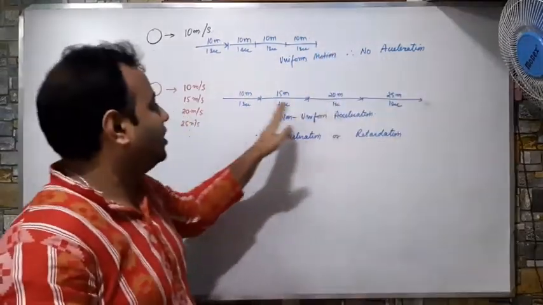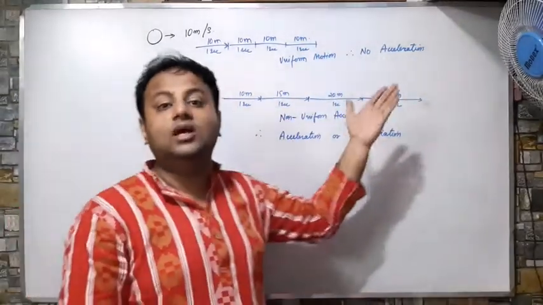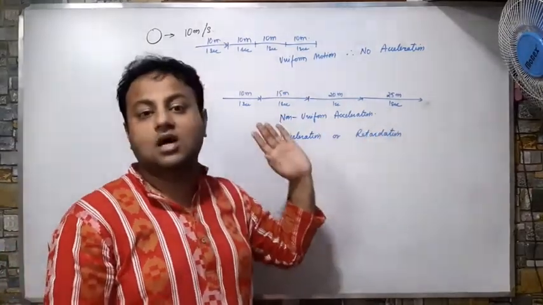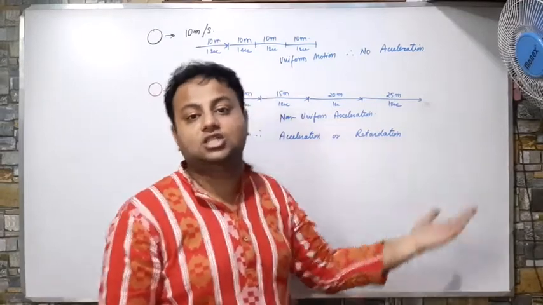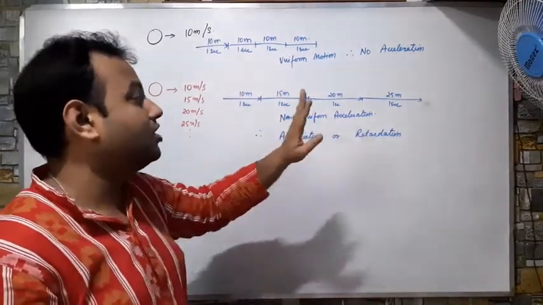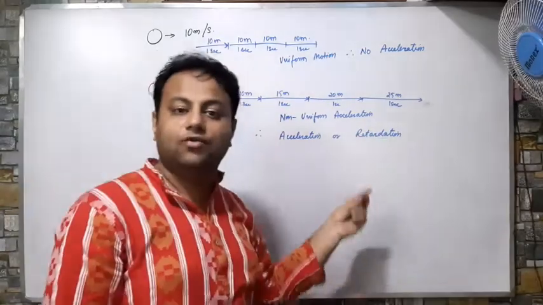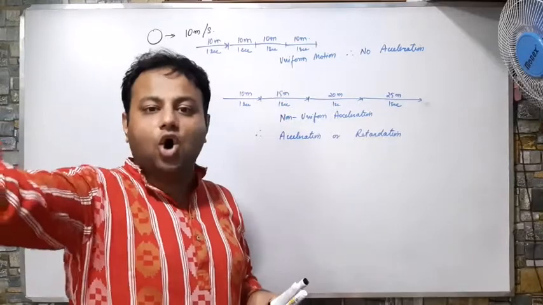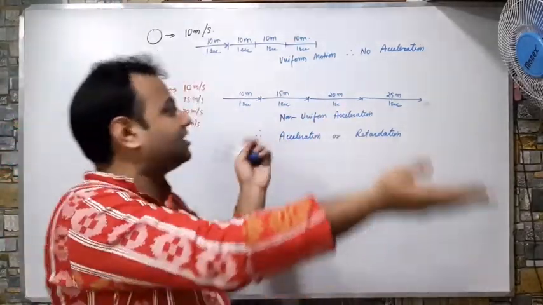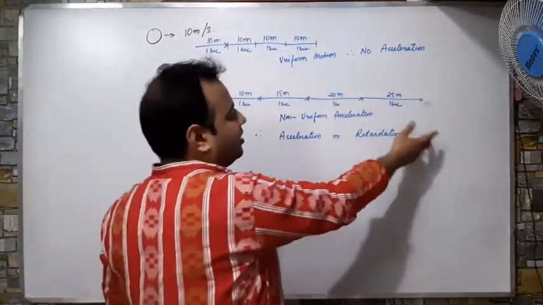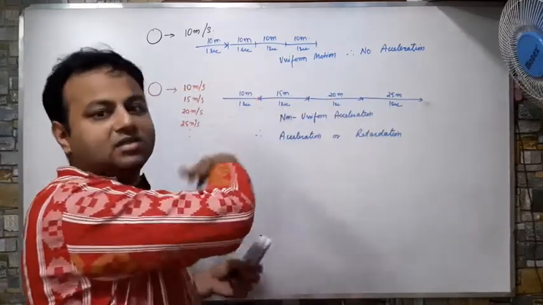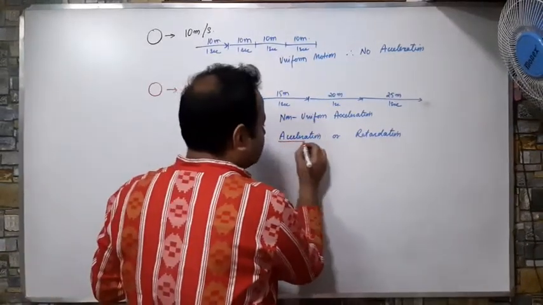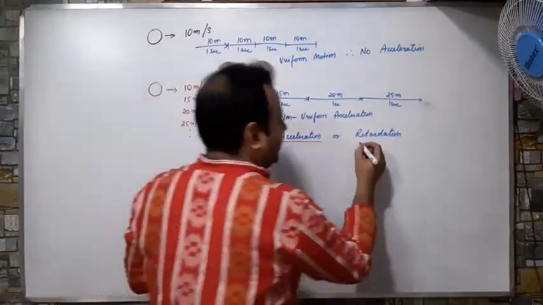Correct? But when a body moves unequal distances in equal intervals of time, the time is fixed, 1 second, 1 second, 1 second, but the distance is changing each second, then I will say it is non-uniform acceleration. So in non-uniform acceleration, the speed changes. Either the speed will go on increasing or decreasing. The reverse may also happen: first he started with 25, then 20, then 15, then 10, then 5, then 0. If the speed is increasing, that is known as acceleration, and if the speed is decreasing, it is known as retardation.